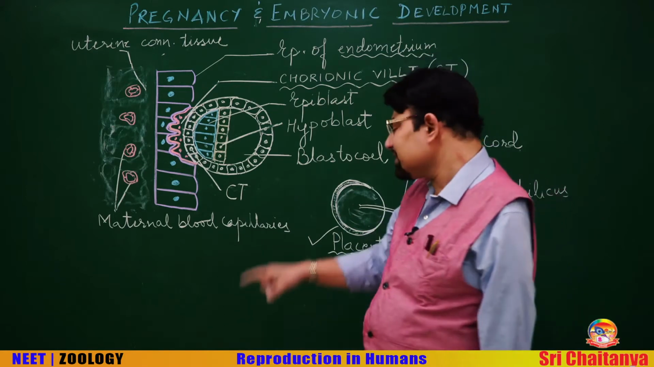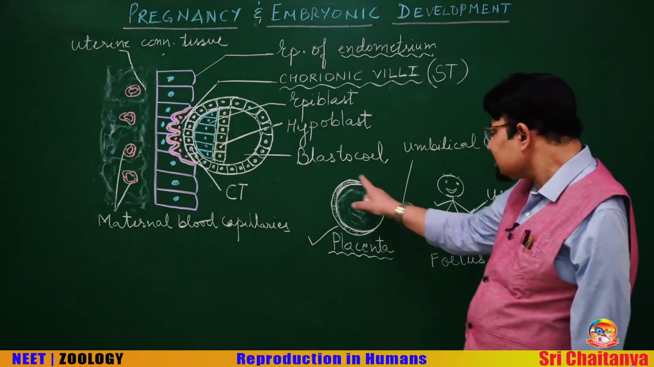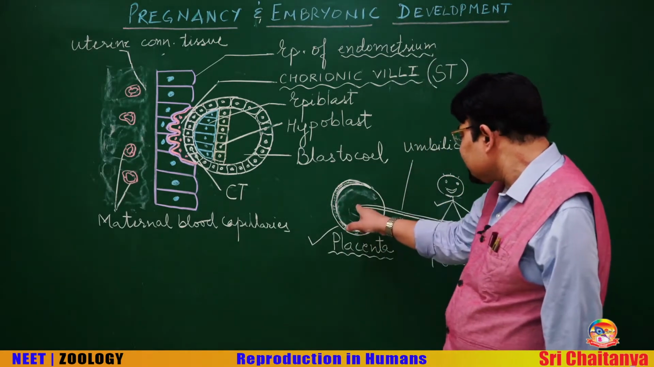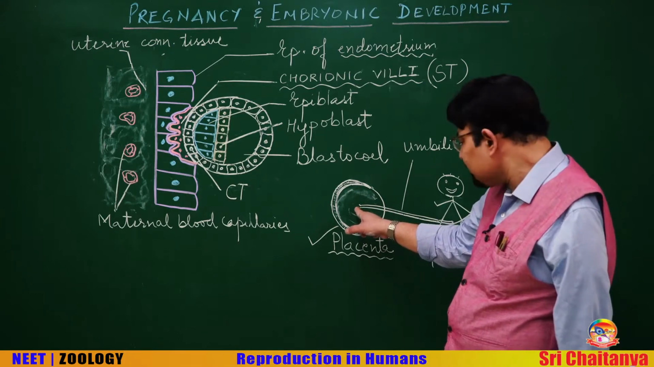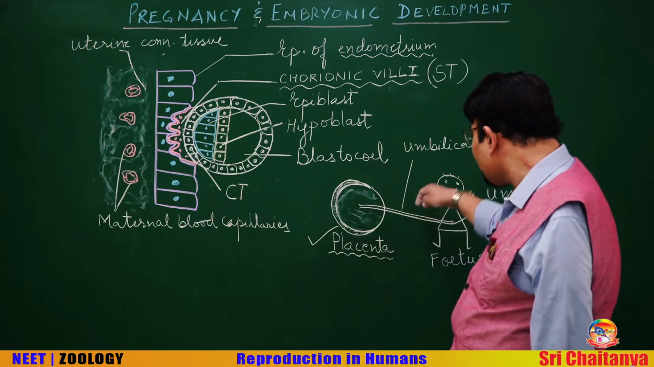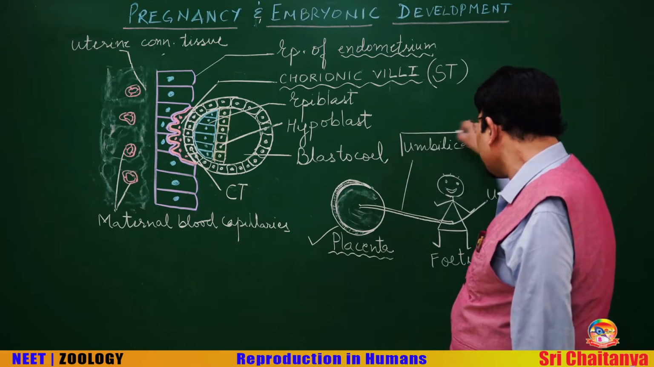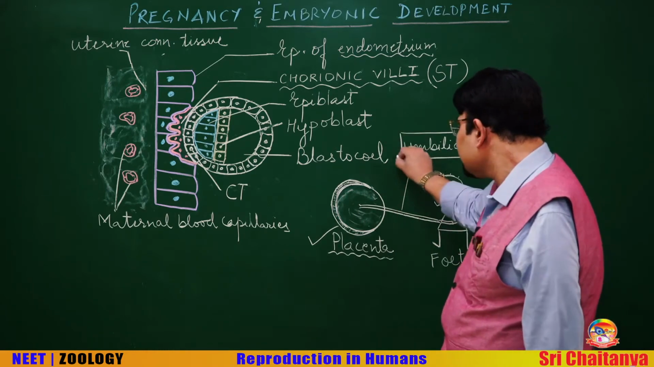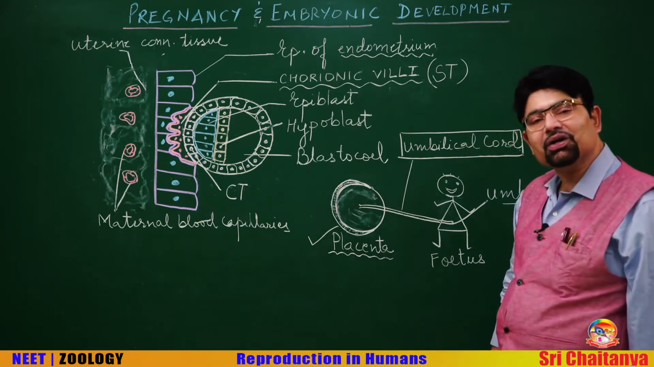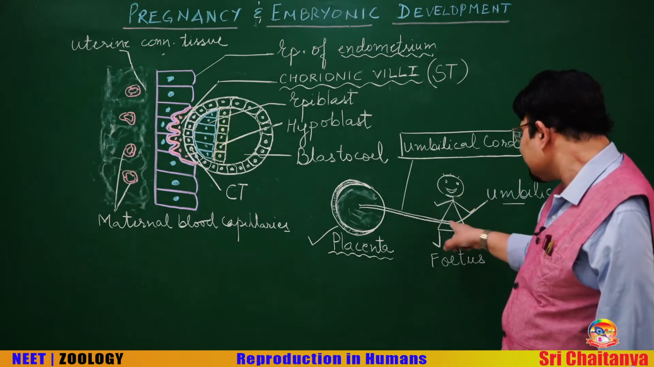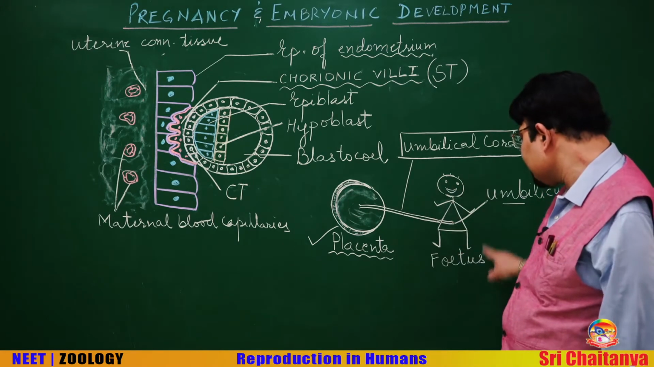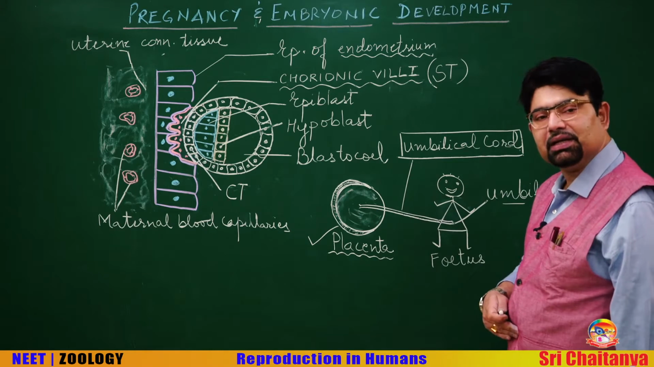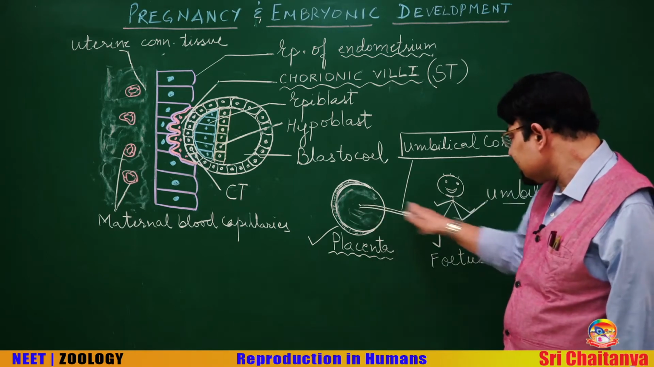Anyways, coming to this diagram, try to imagine this is the placenta, and this one which I was saying, the candle in the cake, is nothing but a cord which is called the umbilical cord. And why is it called the umbilical cord? Because it is connected to the umbilicus of the fetus. This is the fetus, the developing fetus, and this is the umbilicus of the fetus where this is connected.